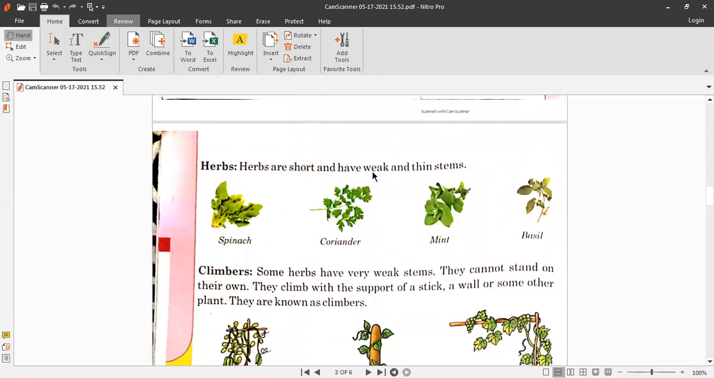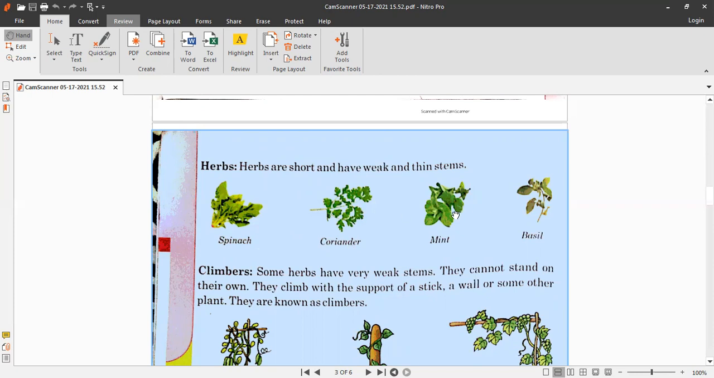Herbs are short and have weak and thin stems. Okay, spinach, coriander, mint, and basil. These all are kinds of herbs. They are small plants. They have very weak and thin stems. Actually, these stems are not woody. They are green. Okay, if you notice, tell your mommy to show you the coriander leaves, and then you will get to know what herbs actually are.